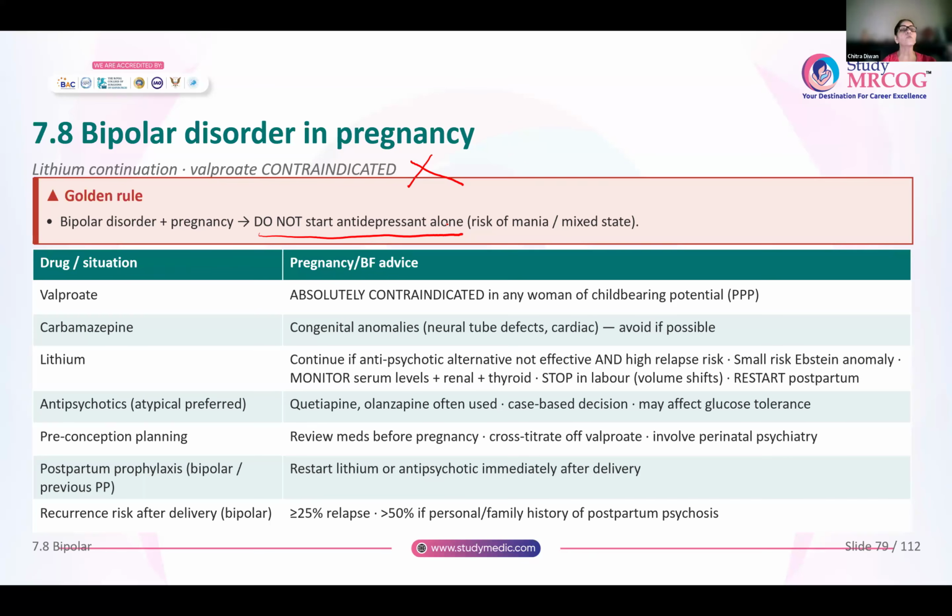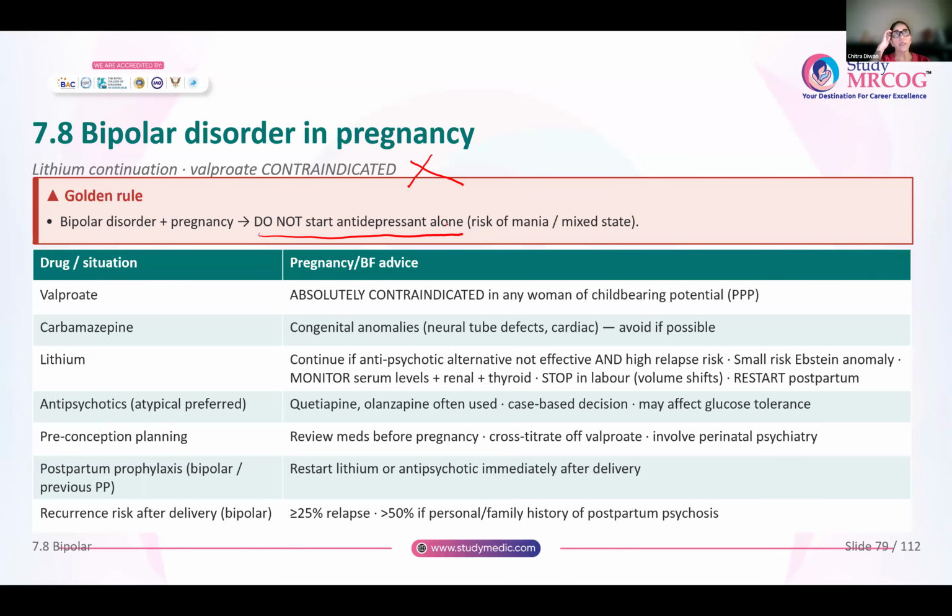Which are the drugs that you can give for bipolar in pregnancy? Valproate, we saw, is absolutely contraindicated. Never give valproate to any woman of childbearing age. Carbamazepine can also give rise to anomalies in the fetus, so avoid it as far as possible. Lithium is one drug which, if there is no other alternative, you can continue.